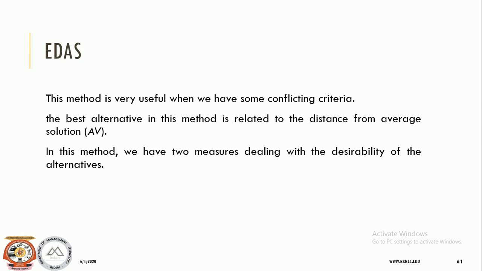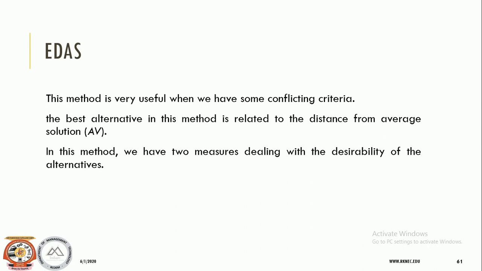The evaluation based on distance from average solution method, that is EDAS, is an efficient multi-criteria decision making method because uncertainty is usually an inevitable part of MCDM problems. As an extension, Ghorabi has introduced fuzzy logic, and that combination has developed the fuzzy EDAS method also, which is useful for dealing with real world decision making problems.